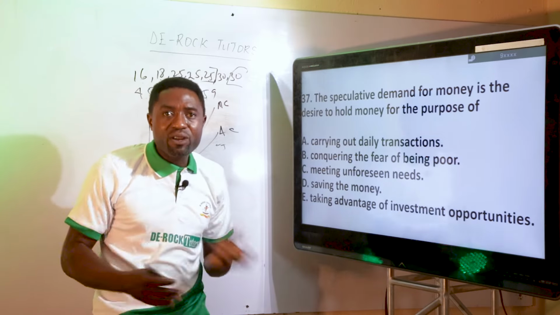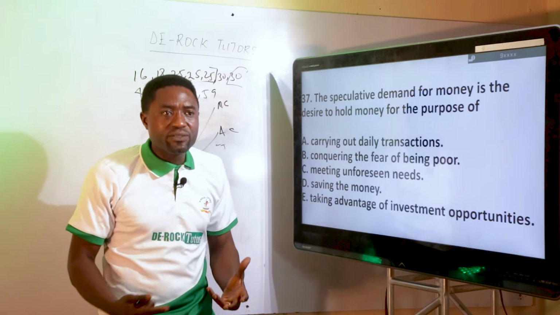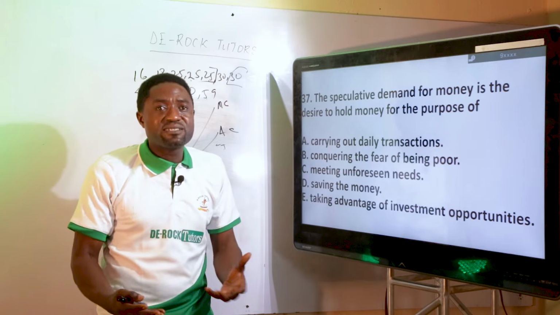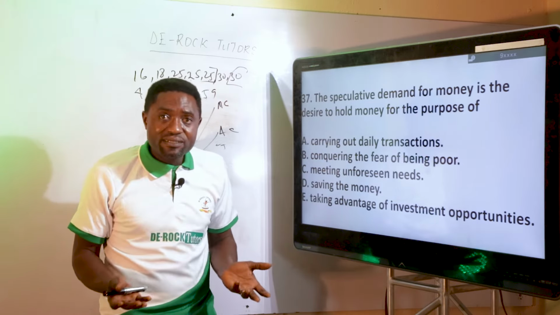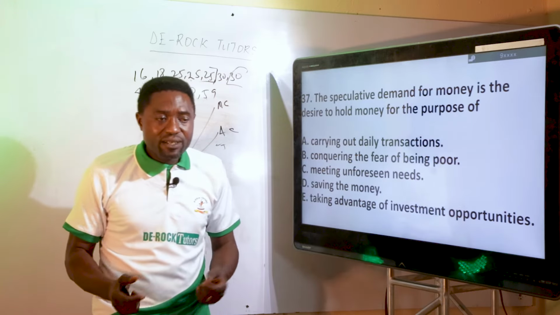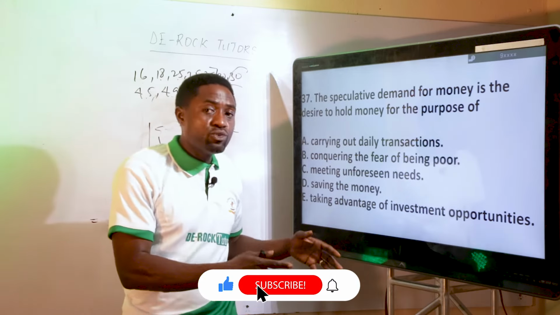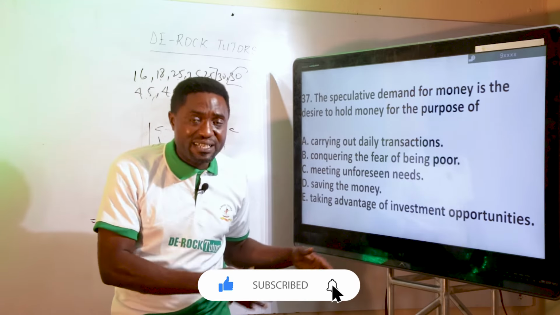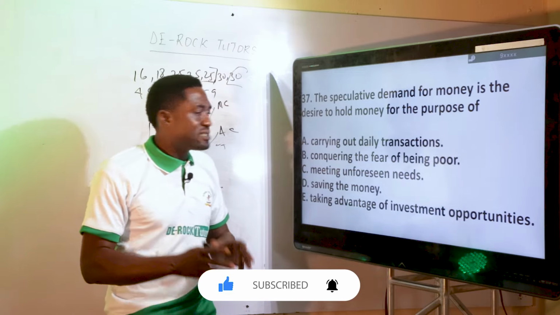You can decide to go and buy whatever you want to buy. When you talk about precautionary motive, it is for unforeseen contingencies. Anything can happen anytime. They can say grandma has died, and if grandma needs to be buried as soon as possible, then as an economist, you need some savings kept aside for unforeseen contingencies. So that is precautionary.